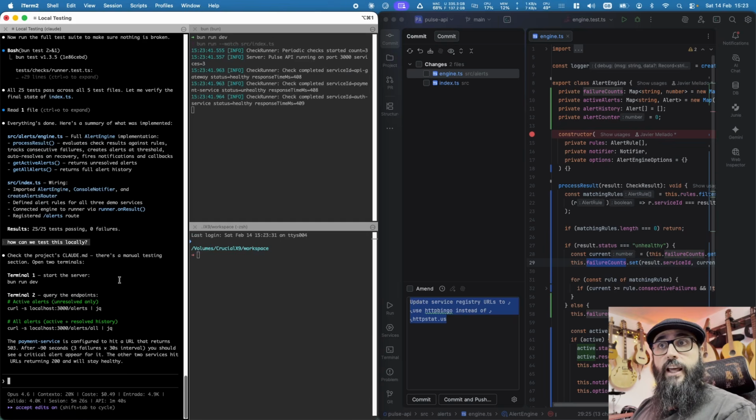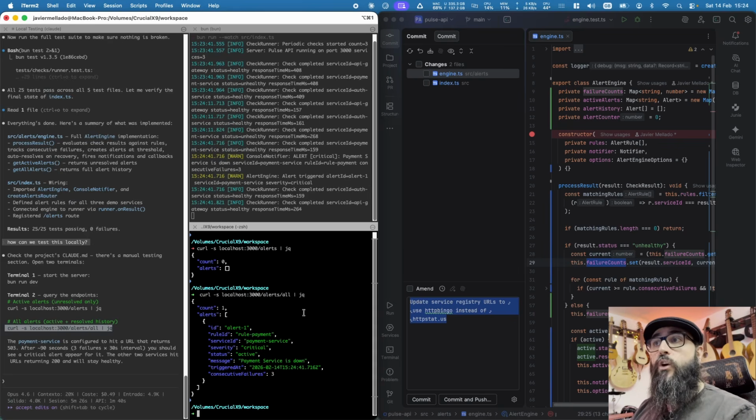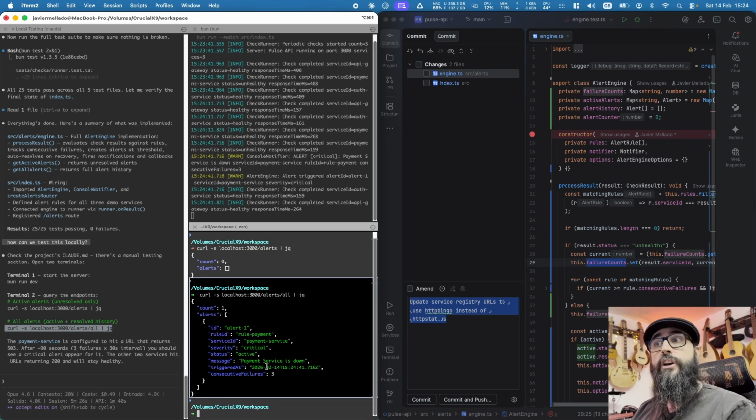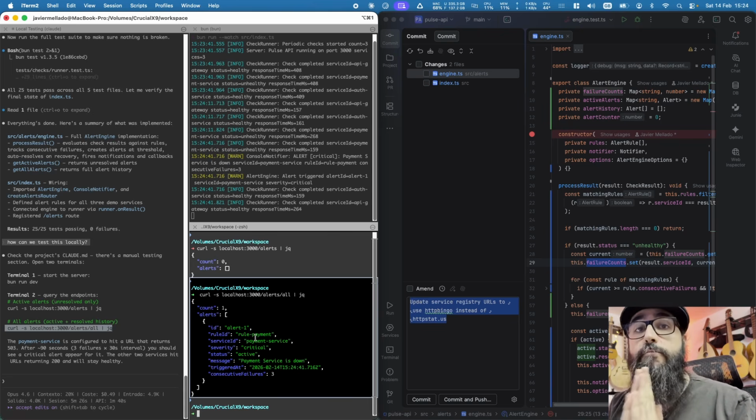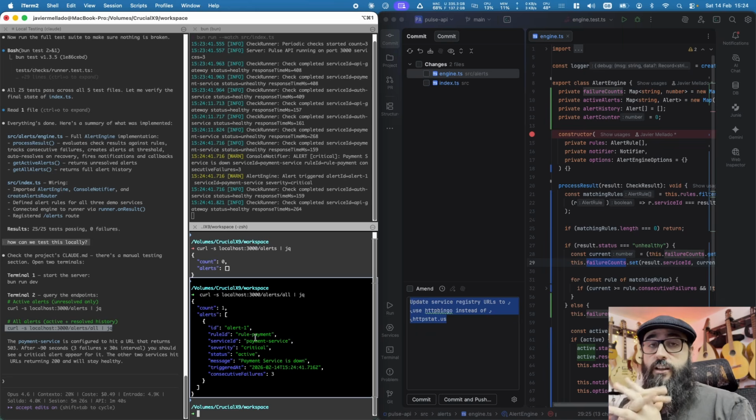And then it is saying that the payment service is configured to hit a URL that returns a 503 after 90 seconds, three consecutive failures at a 30 second interval. You should see a critical alert appear for it. Okay, so we see now from all the alerts that the payment service is down. So actually the code is working. So we have potentially implemented the functionality here. But bear with me, we don't know if the functionality has bugs or corner cases.